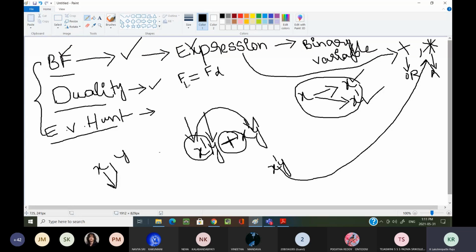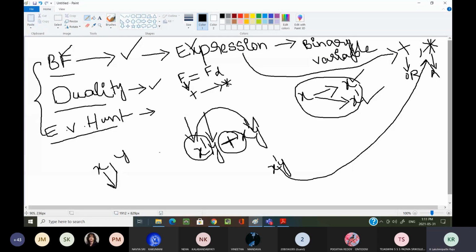Whatever the operators there are in the function, if you see a plus operator, we are replacing this plus operator with star.